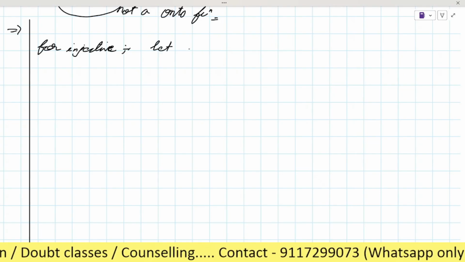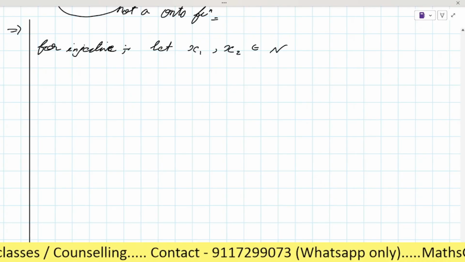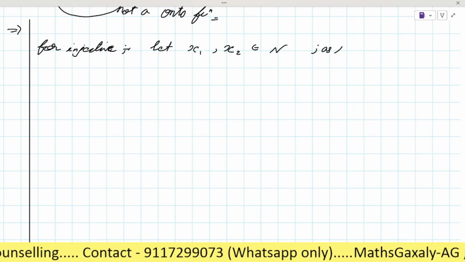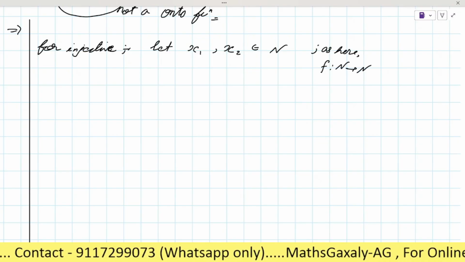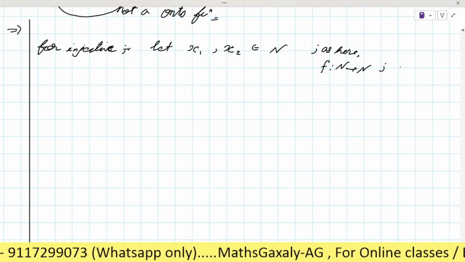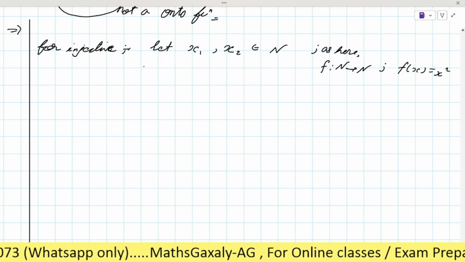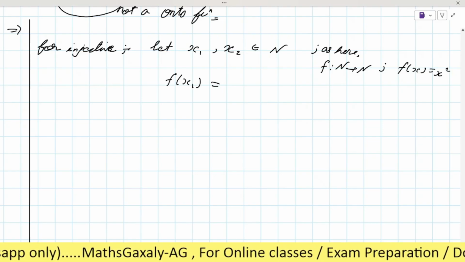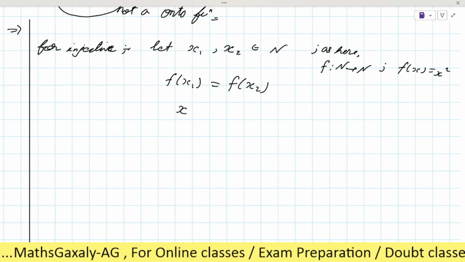So let x1, x2 belong to N. Here the function from N to N is given by f(x) = x square. So when we take f(x1), it should be equal to f(x2), right? So here we can say that